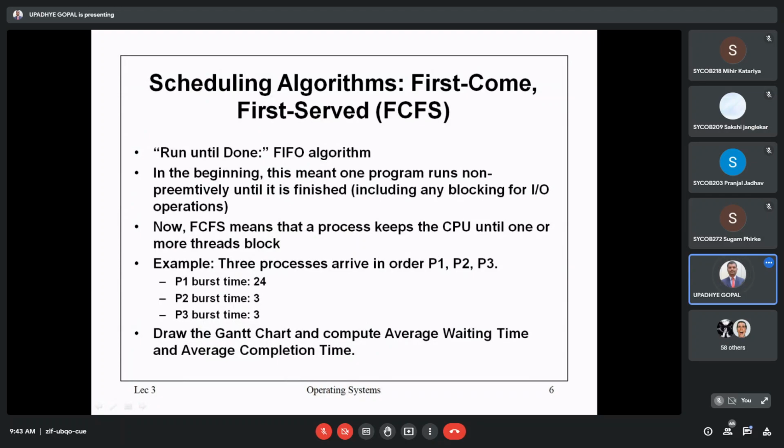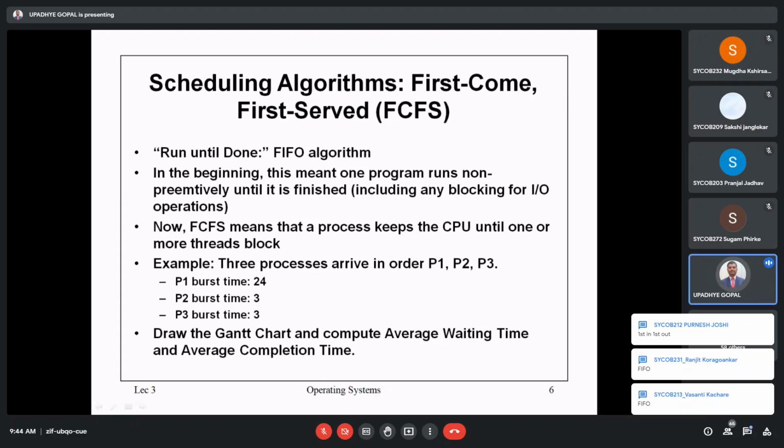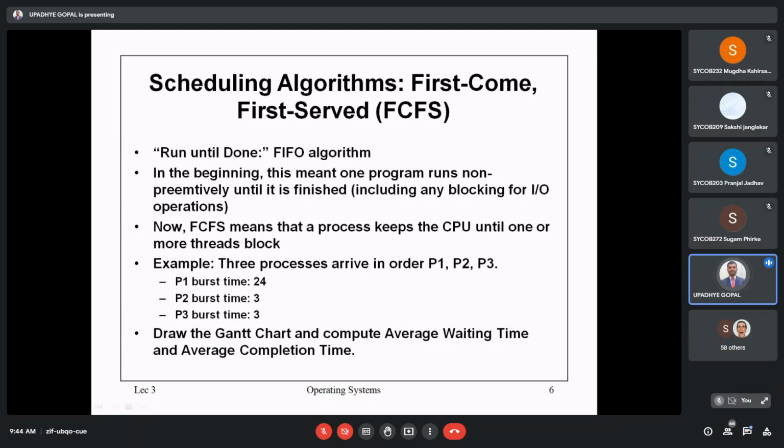And we know queue. What is the basic principle of working of queue? Can you state in the chat window? What is the working principle of queue? First in, first out. Correct. So it is first in, first out, and the same thing you can observe in this particular slide.